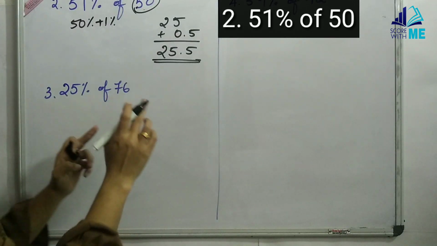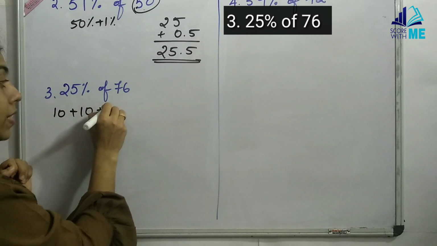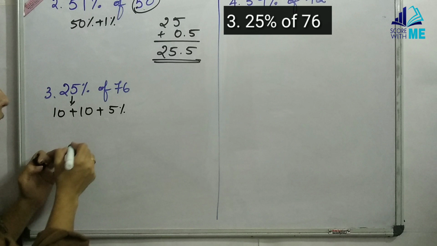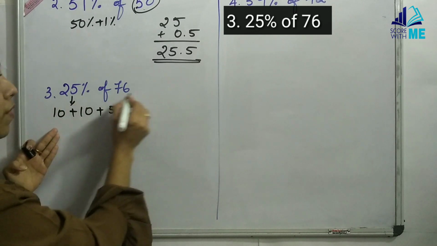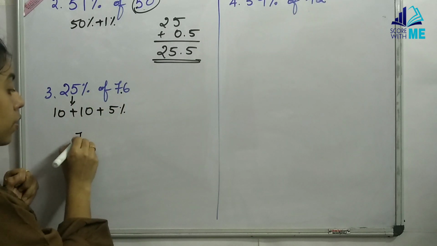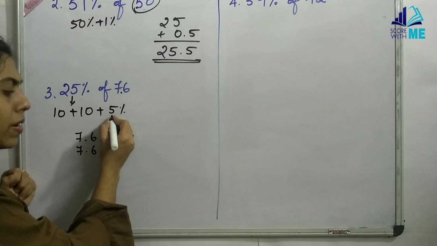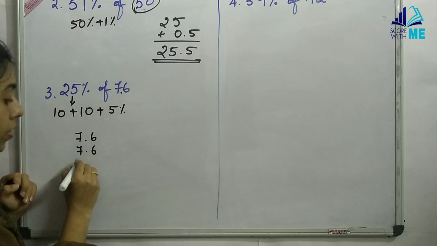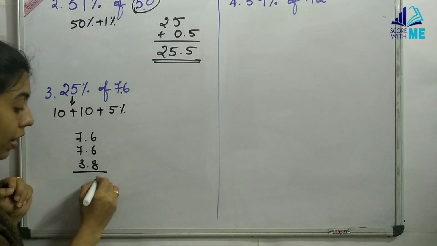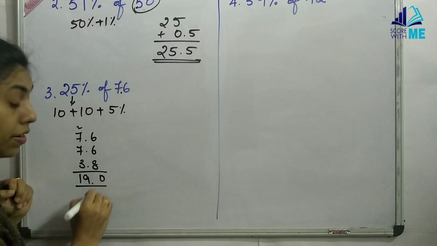Now 25% of 76. You can do it as 10% plus 10% plus 5%. This is how you can split 25. And 10% of 76 is 7.6. So my answer is going to be 7.6 plus 7.6, and 5% means half of 10%, so this is 3.8. If I add this, 6 plus 6, 12, 12 plus 8, 20, 14, 15, 16, 17, 18, 19. So my answer is 19.